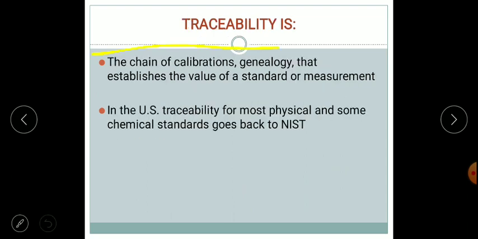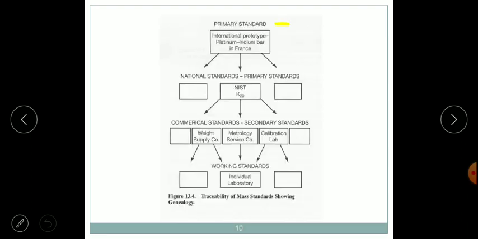The next term is traceability. It is a chain of calibration processes. A number of steps are followed from the higher institute: the primary standard, then national standards, which are universally accepted worldwide. Suppose a prototype is prepared of a platinum iridium bar.